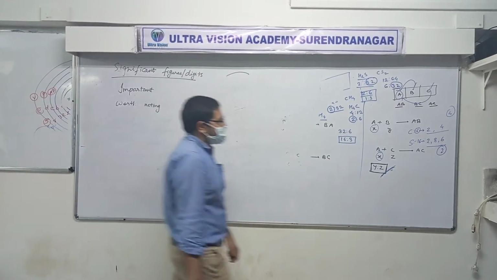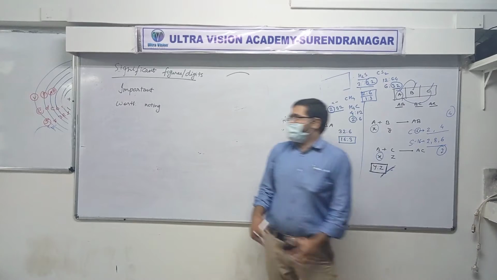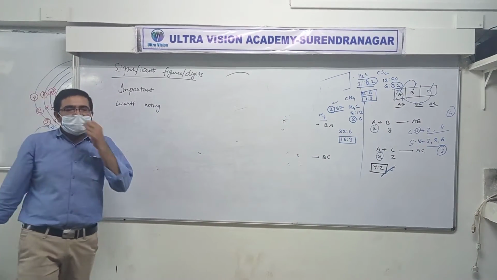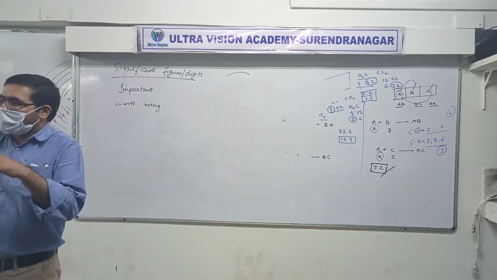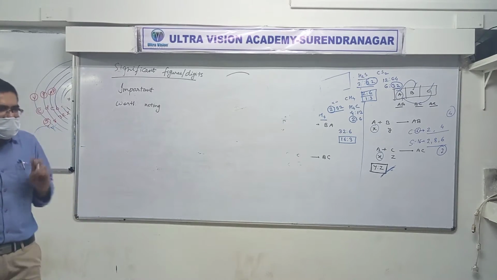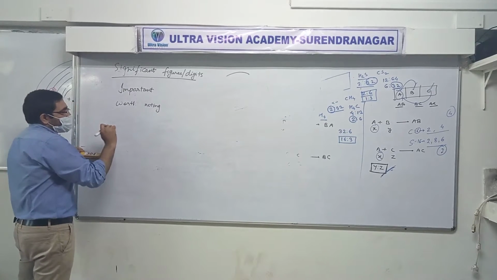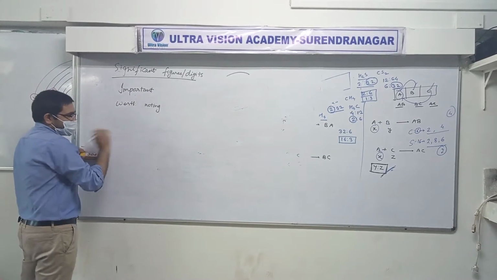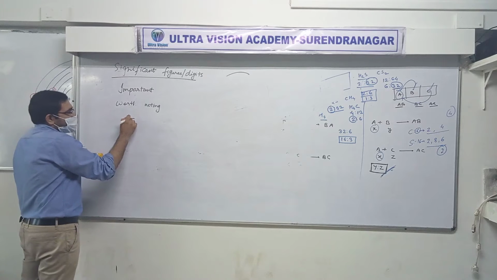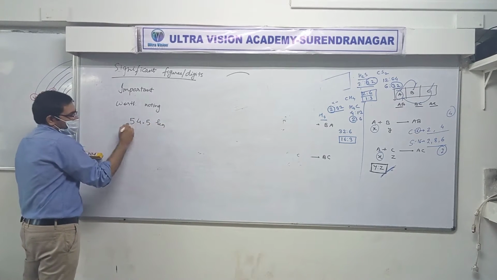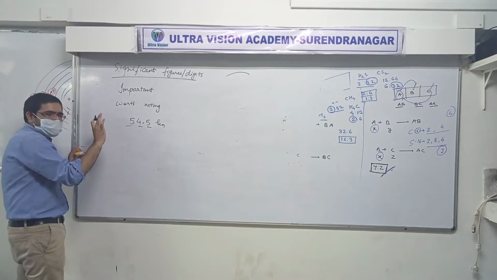So what is the meaning of a significant figure? Let me start by explaining what is the meaning of an insignificant or not significant figure or digit. That will make it more clear. Suppose you measure your mass, let's say by standing on a weight scale, and it turns out to be 54.5 kg. That is what it is showing because it has 3 digits.